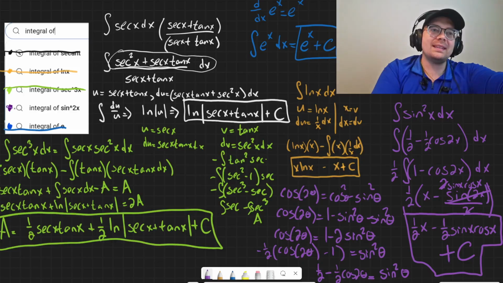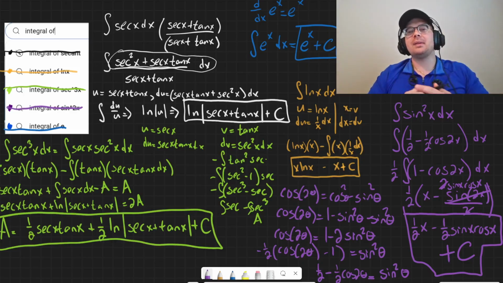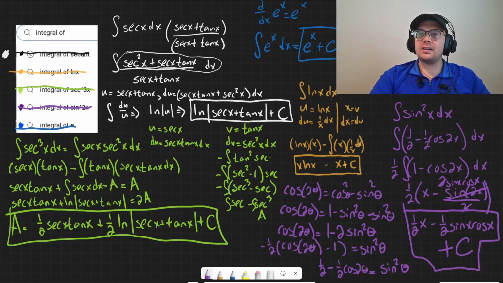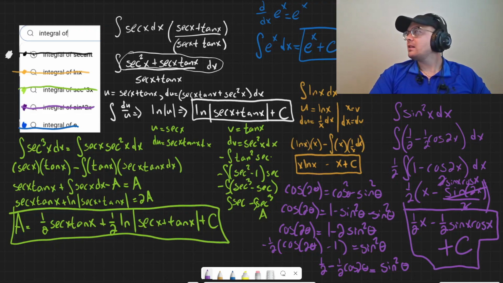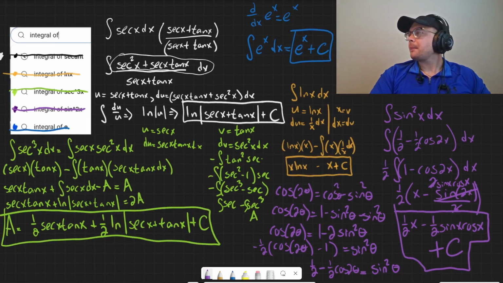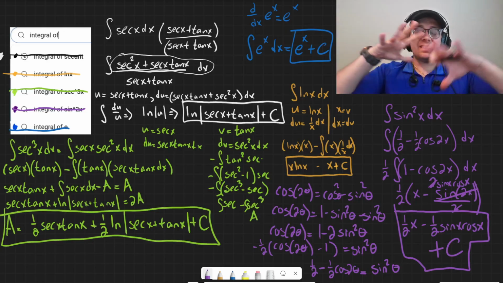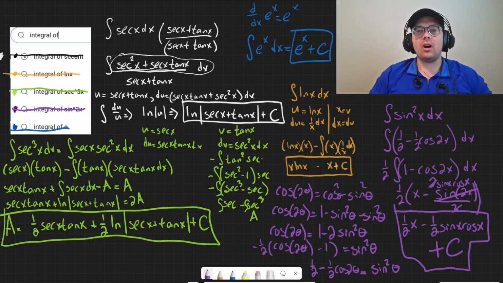Phew. Okay, we did end up kind of fitting them all in, but I did have to zoom out a little bit. So, you know, it is what it is. I'm going to try to zoom out a little bit more here. If you want a screen grab of all the answers, this is probably as good as it's going to get. Unfortunately, you're going to get my face in there, but you can always crop that out. So go ahead and grab this if you need. These are like the most requested integrals on YouTube, so I figured I would do all of them all at once.